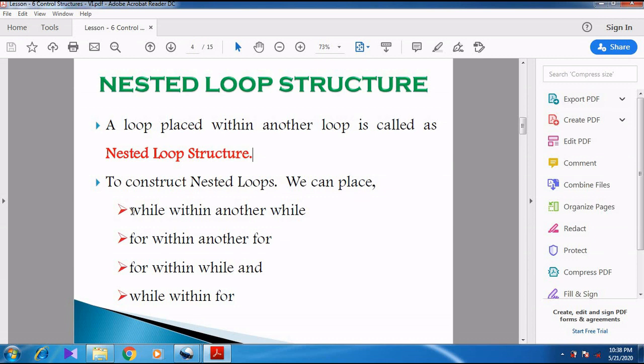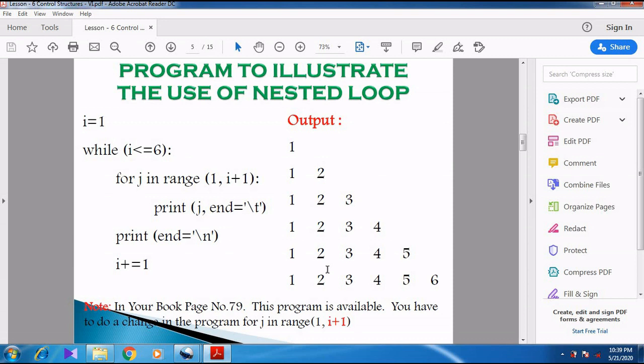Now how to construct the nested loop? We can construct while within another while, for within another for, or for within while and while within for. So these are the ways we can construct the loop. Straight away we can go for a program and then I will give you the explanation regarding the nested loop.